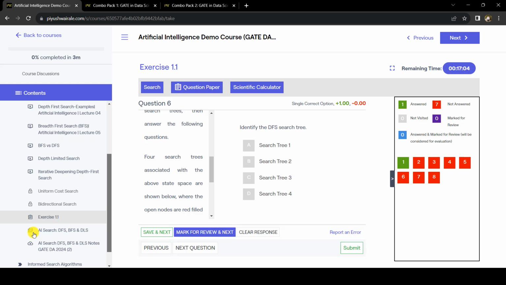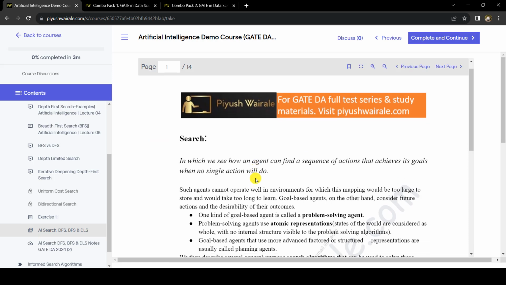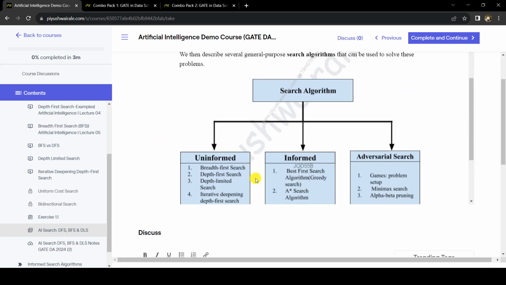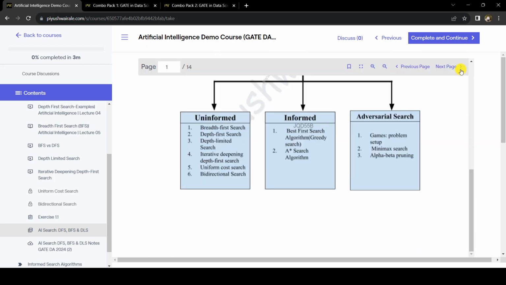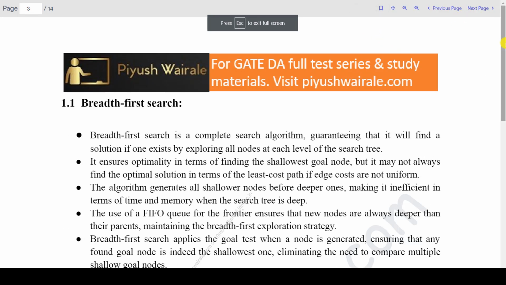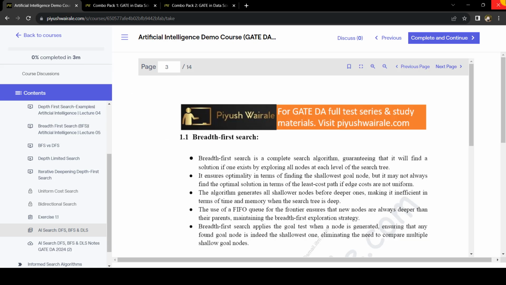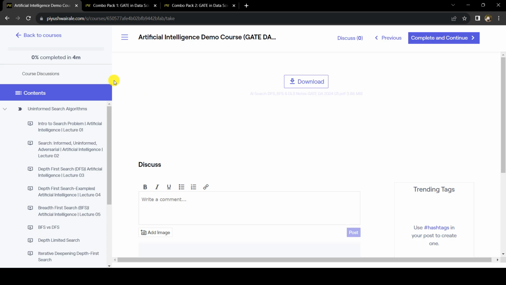Now, the next feature is the study material and notes in PDF format. Here you can just go to the notes, right? And if you have any doubt in this particular note, you can just comment below. You can take a screenshot, add the image, and post it here. Okay. We'll discuss it if you have any question. You can go to full screen, go to the next pages and go through these notes. And if you want to download the study material, there is one more option: here you can see the download symbol, so you can download it from here. So that's about the exam portal.